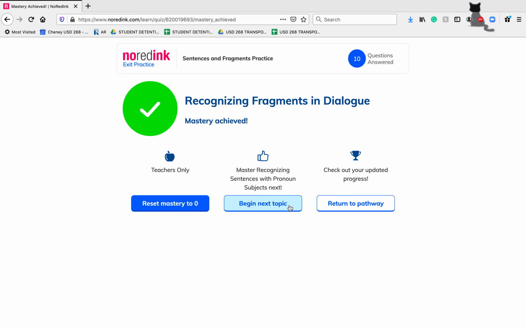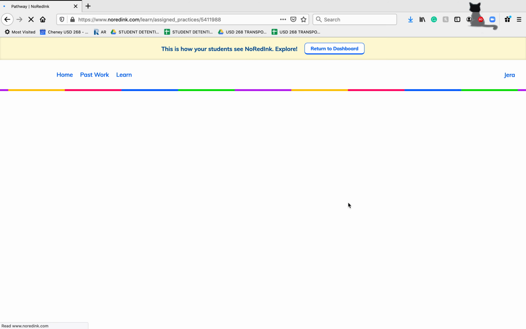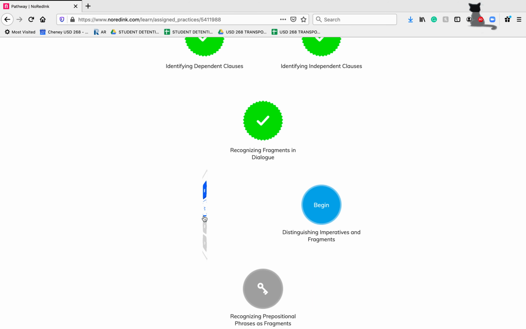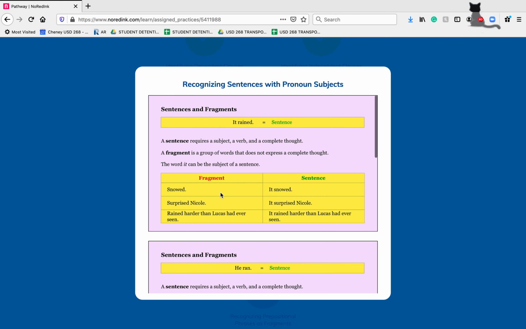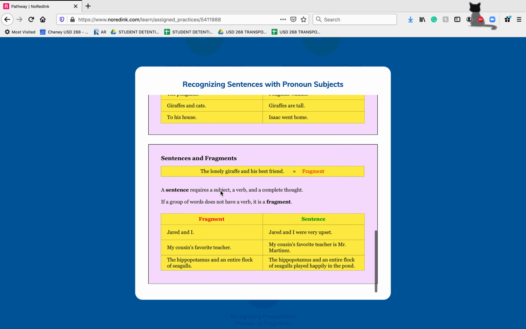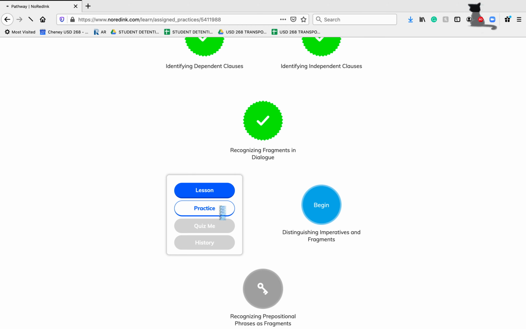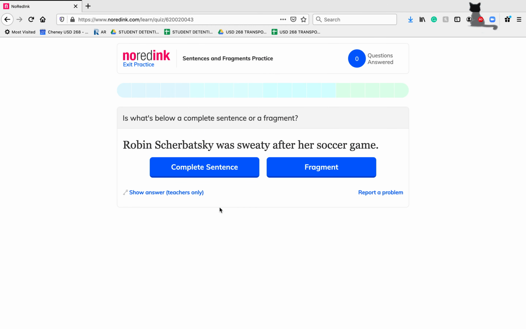Now moving on to our next topic, we're going to look at sentences with pronouns as the subjects. Now, remember that pronouns are words that can replace a noun. So instead of saying Mary, you could say she. So we're going to go through, looks like this has given us that exact same lesson on fragments versus sentences, and work on a couple of these.